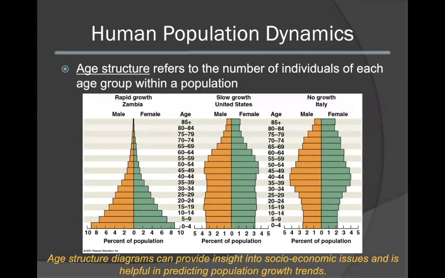Age structure is also another important aspect to examine when considering human population dynamics. Age structure refers to the number of individuals that are present within different age groups within a population. These can be depicted in age structure diagrams. These diagrams can provide valuable insight into socioeconomic issues and are very helpful in predicting population growth trends. Note the overall age structure of the population in rapidly growing areas such as Zambia versus no growth areas such as Italy. The United States lies somewhere in between, exhibiting slow growth of the population.